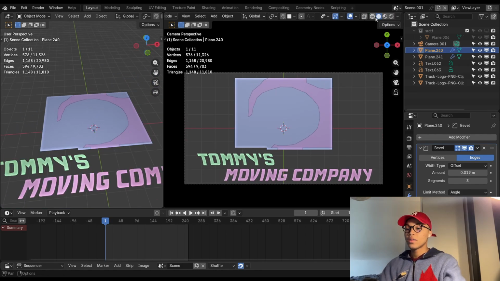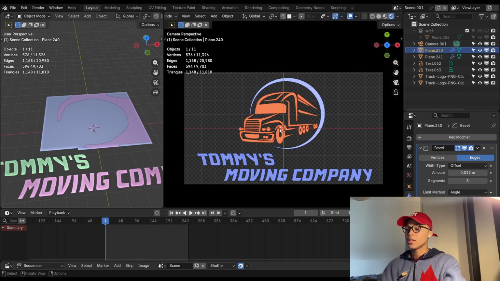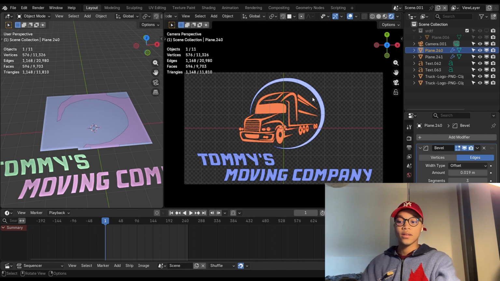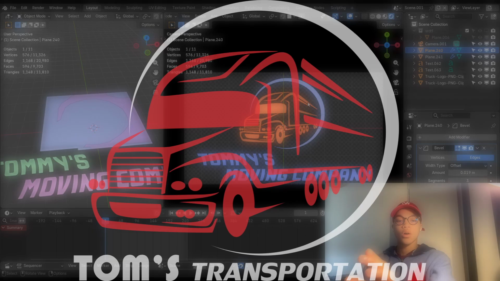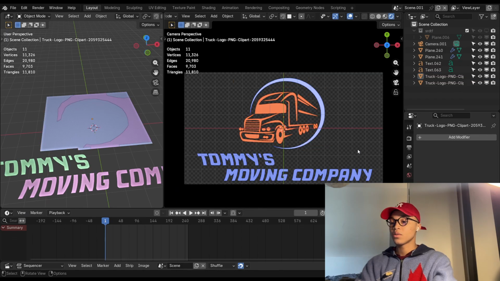But basically I got this part, the truck part, from somewhere on Google. And what is interesting is that on this truck, without me editing anything, it already said Tom's Company below it, but I didn't even see it because it was white text. I only figured that out when I imported here, so that was a coincidence.